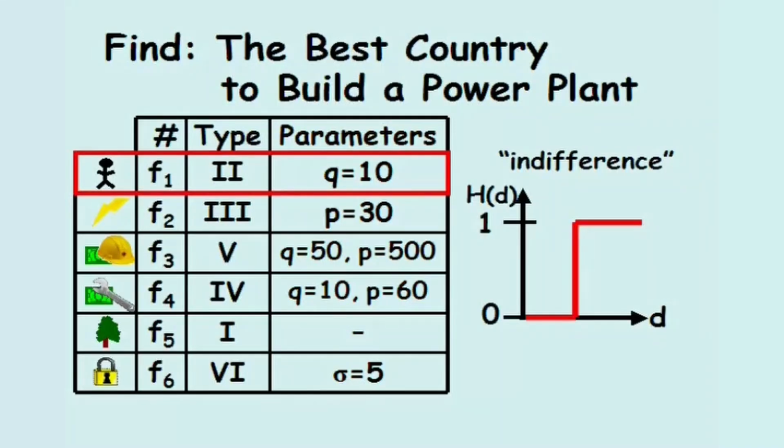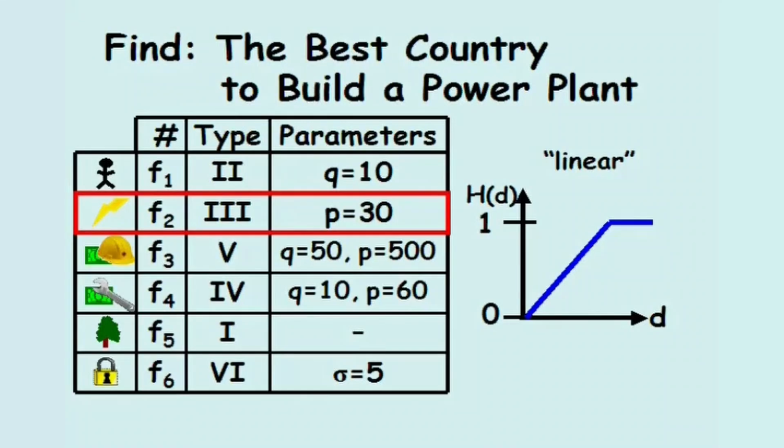For example, the criterion for the number of workers follows a type 2 indifference relationship. Since the units for this criterion is the number of workers needed to run the plant, Q equals 10 means plant A needs to require at least 10 fewer workers than plant B for there to be 100% degree of truth to the proposition that a plant in country A is preferred to a plant in country B for this criterion. Otherwise, the degree of truth for the proposition is 0%.